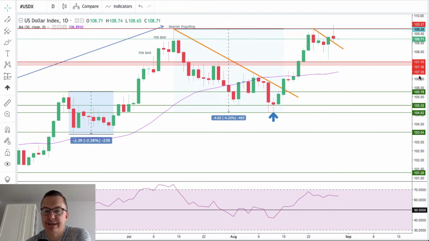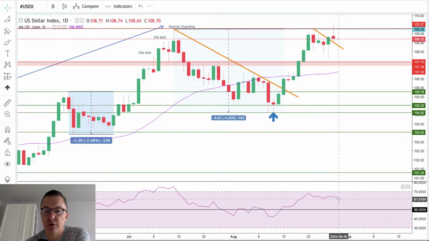If we break below 107.45, 107.26, then of course this high will be confirmed, and we will go towards the 30-day moving average located at 106.89 so far. The momentum is still strong, the momentum is still positive, so that might be just a one-off day like this. So it doesn't necessarily mean that this is a long-term sign of the trend reversal. So please don't judge it just yet on the US dollar index.